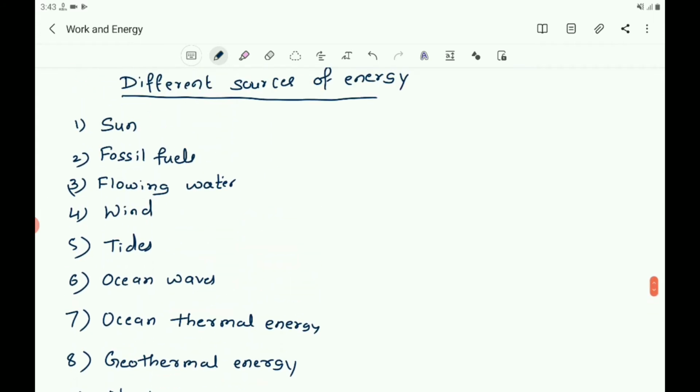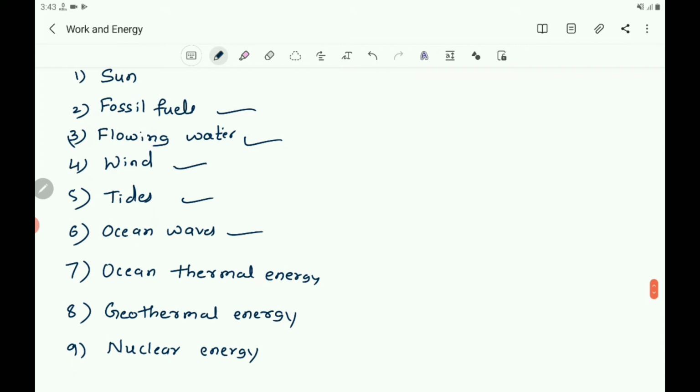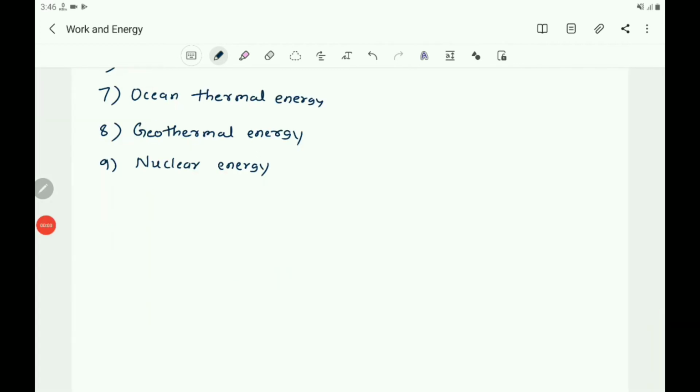Fossil fuels, flowing water, wind, tides, ocean waves, and all these are the sources of energy which are derived from the sun. Next one, let us take biomass. What is biomass? The materials obtained from plants and animals used as fuels is called biomass.